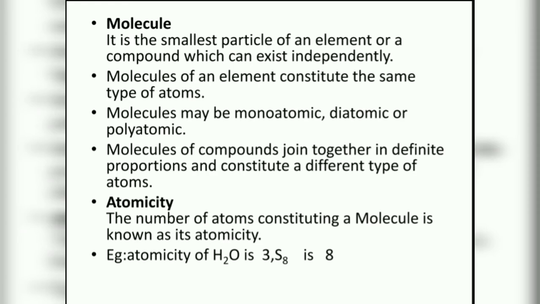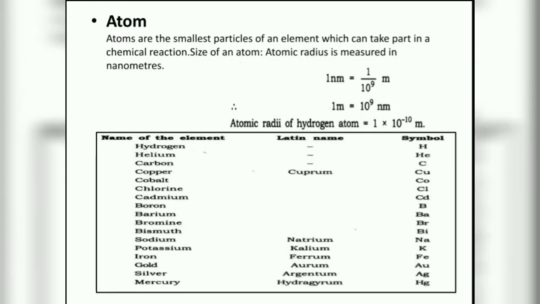Here below you can see some elements with their symbols, and some elements express their symbols according to their Latin names. Example: sodium, its Latin name is natrium, because of that its symbol starts with Na. Potassium, actually its symbol should be written P, but here we know the symbol of potassium is K because its Latin name is kalium.